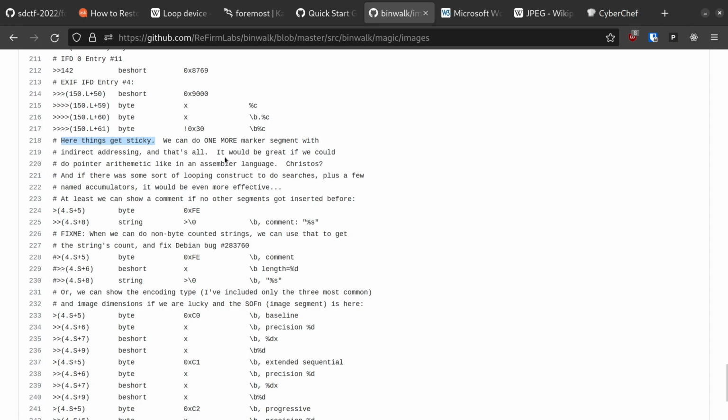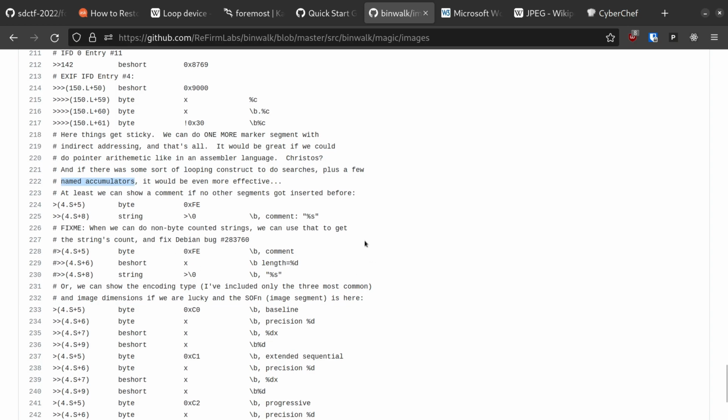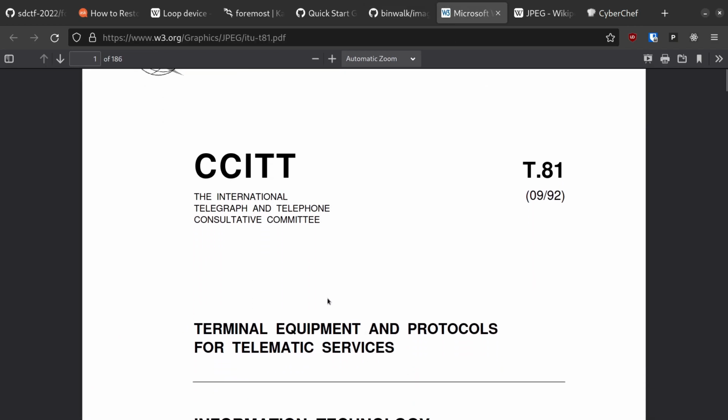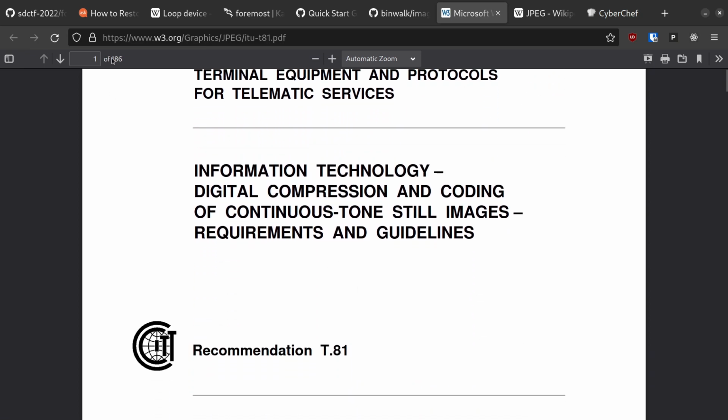It would be great if we could do pointer arithmetic like in an assembler language. If only there was some sort of looping construct or named accumulators. That's right, you need a full-blown Turing machine to properly parse JPEG files. If you still don't believe me, go read the original specification. It's only 186 pages, so I'm sure it can't be that complicated, right?